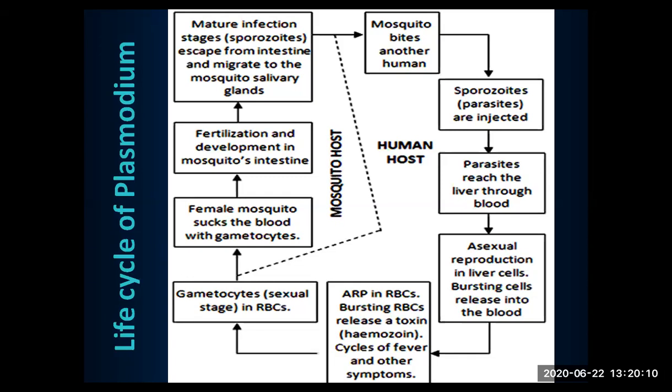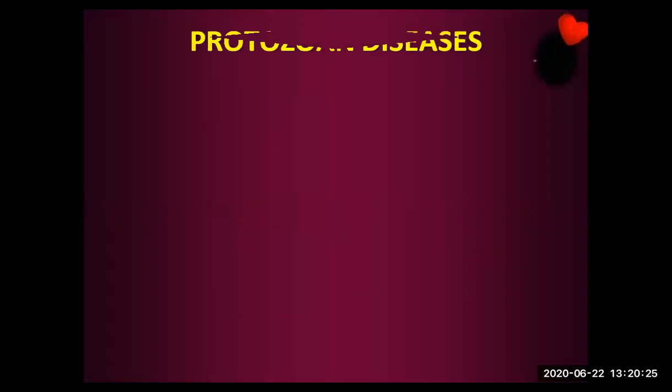Infective stage of Plasmodium to mosquito: gametocytes. Type of reproduction in human being: asexual reproduction. The type of reproduction Plasmodium performs in the mosquito is sexual reproduction. That's all. This is enough information about Plasmodium.